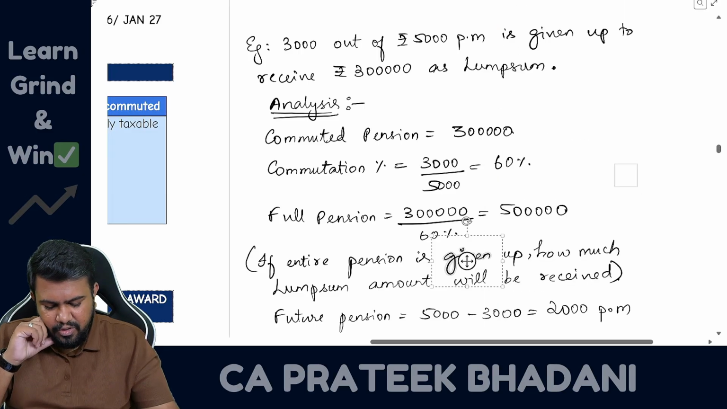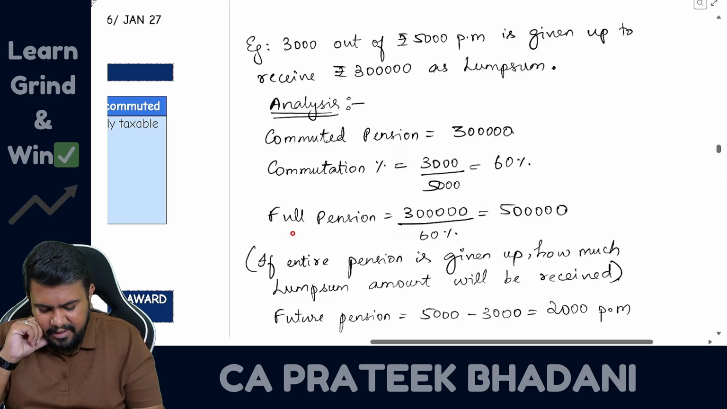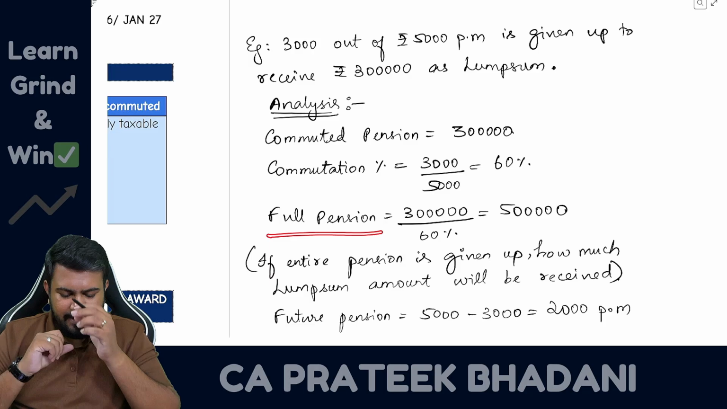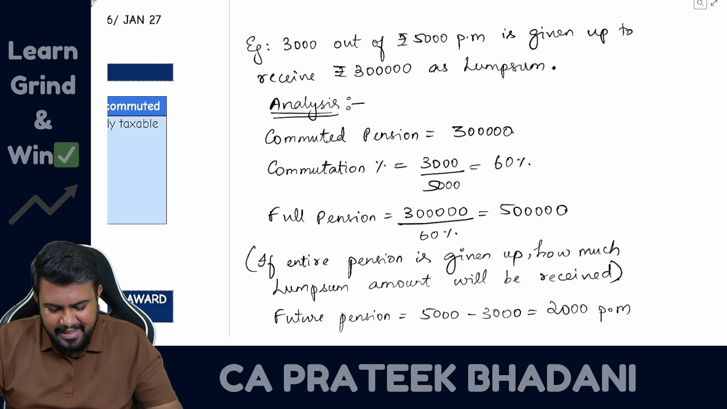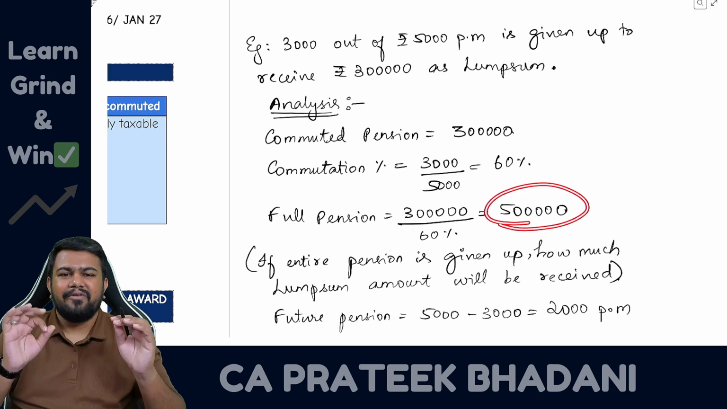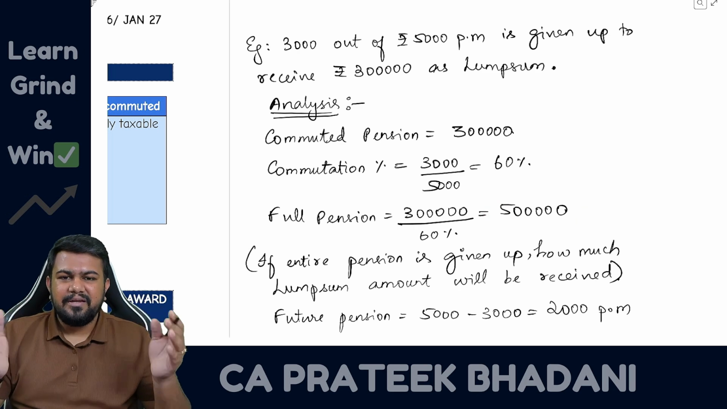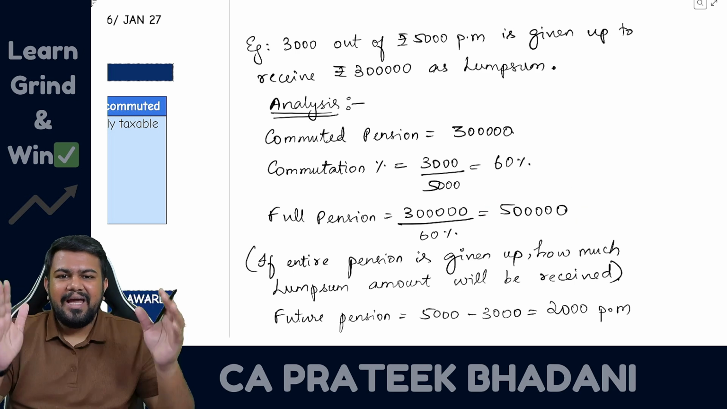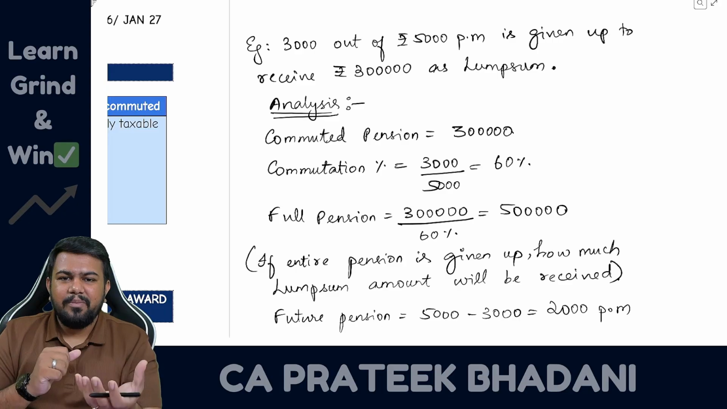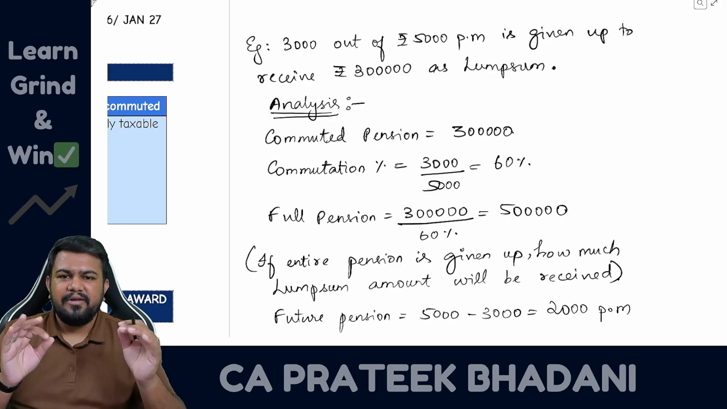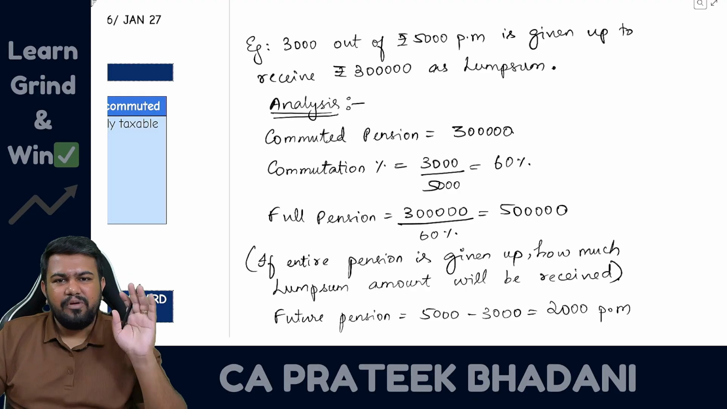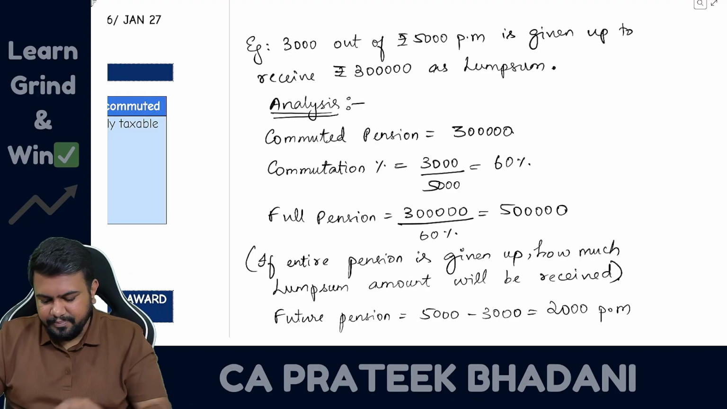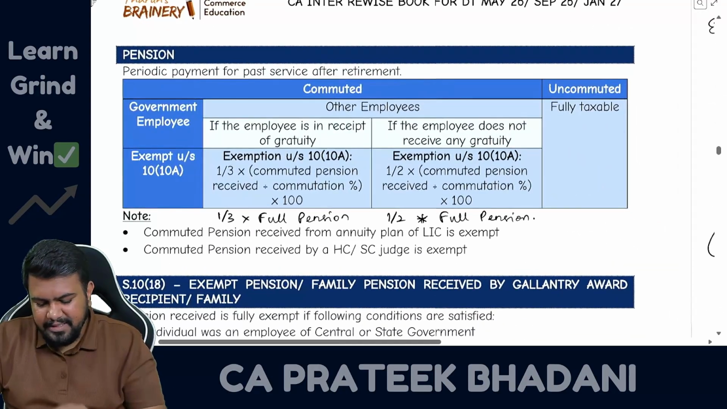Then you should know what is the meaning of full pension. Full pension means commuted pension divided by commutation percentage. So here it is 3 lakhs divided by 60%, that is 5 lakhs. Or very simple, what is full pension? Full pension means if entire pension is given up, then how much amount will be received today? That is only full pension. Why we are learning full pension? Because in the formula you will need full pension to claim the exemption. Now let us see how to claim the exemption.